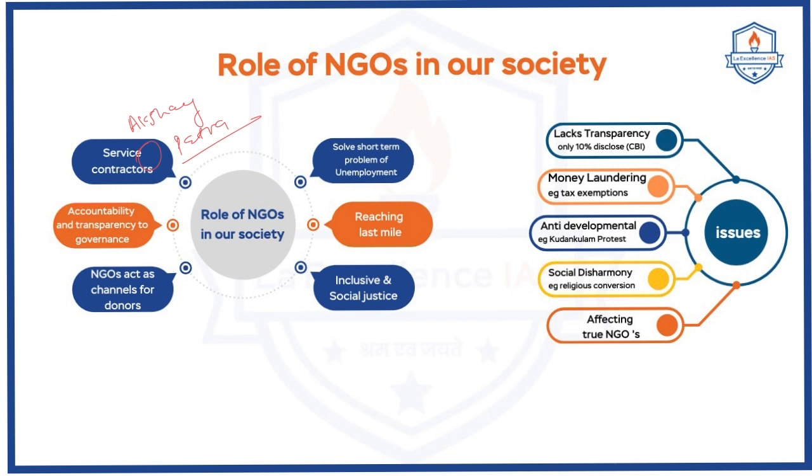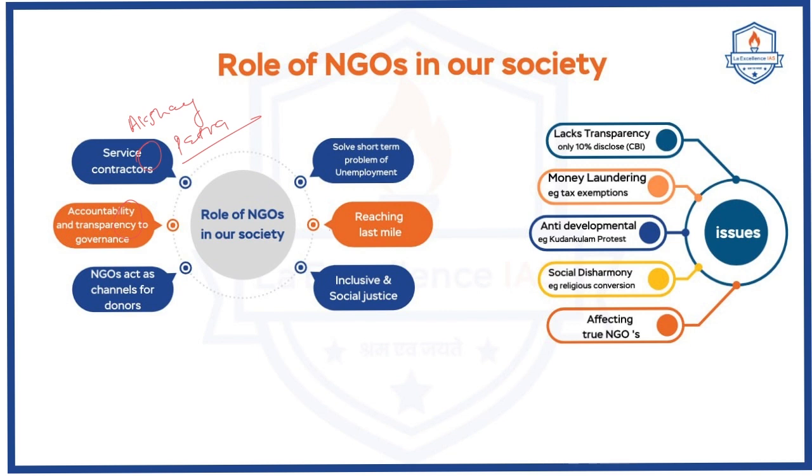Now, here NGOs play a very key role. The next important role played by the NGO is accountability and transparency to the government. For example, NGOs often get information under the RTI Act. They question the government about its activities and expenditure. In this way, they keep the government on its toes and ensure accountability to the people. This is one of the important roles played by the NGOs.